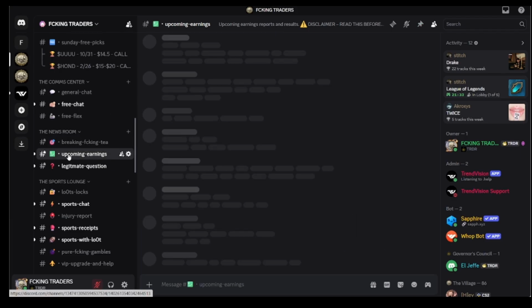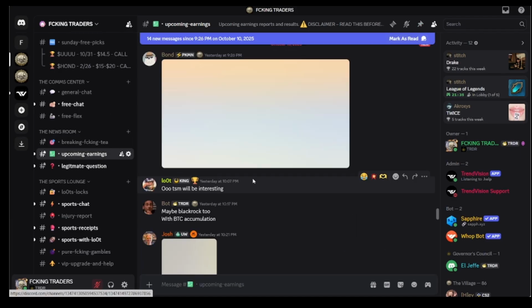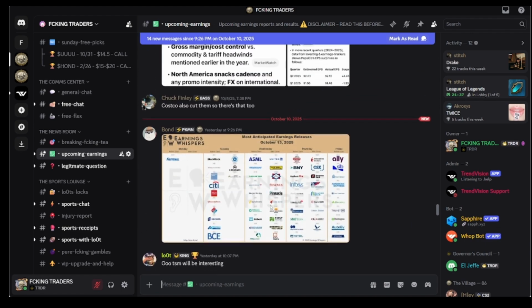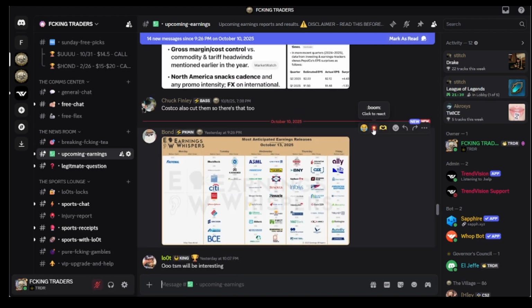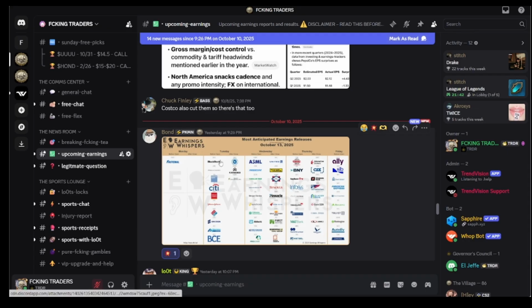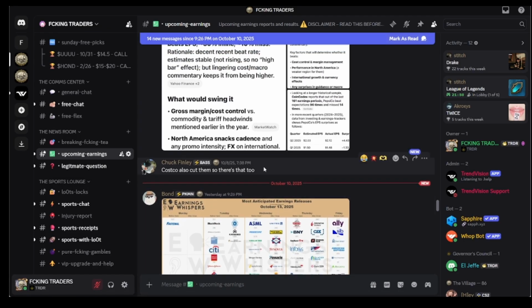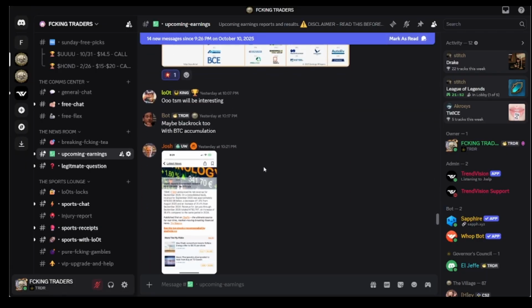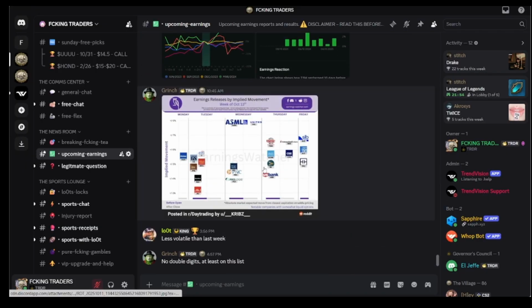Then we've got upcoming earnings. So every week, essentially, we will post this right here, the earnings whispers. So we'll know for the next week coming up any of these that we want to focus on or target for any individual plays for some catalyst that might affect these. So this is a good place just to know what's coming for the week ahead.